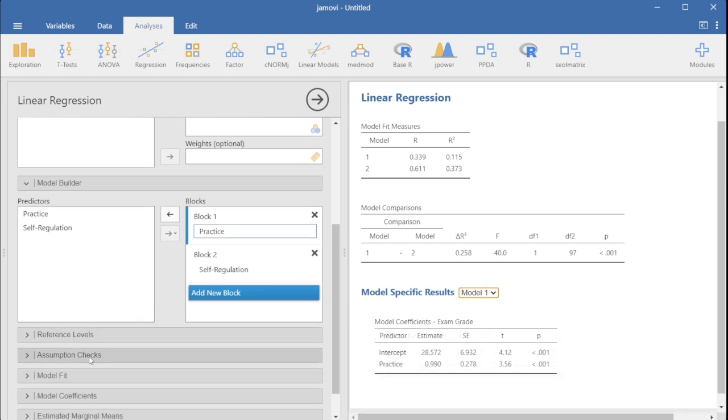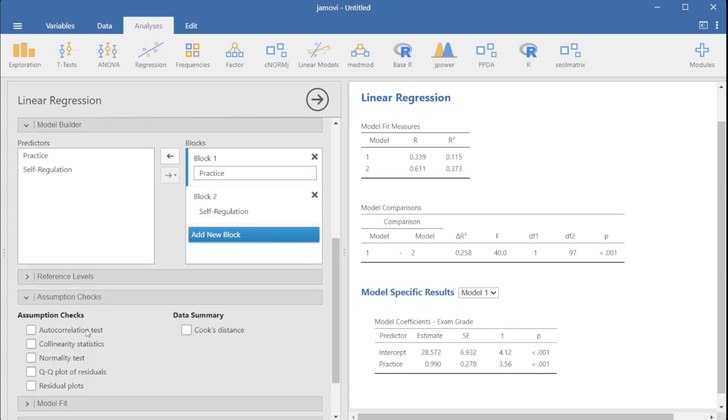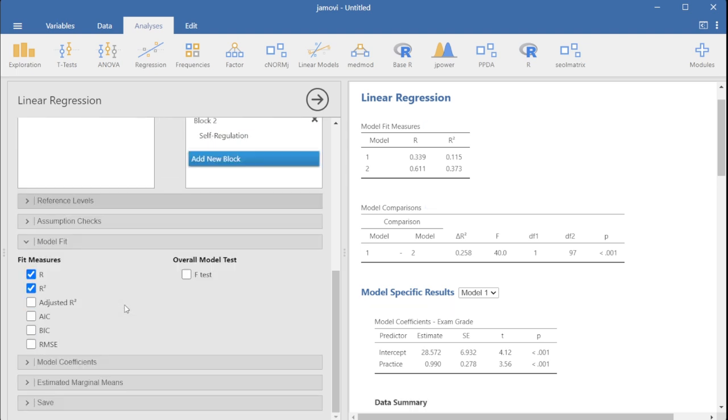Now, assumption checks, we have our usual assumptions of regression. Feel free to check the video about that. We close it, we go to model fit, and usually for multiple regression we would prefer adjusted R-square, but as you can see from here, Jamovi gives us a difference in R-square, meaning the difference in the effect size. So for the purpose of doing hierarchical regression in Jamovi, we will use R-square rather than adjusted R-squared, even though adjusted R-squared would be slightly better.